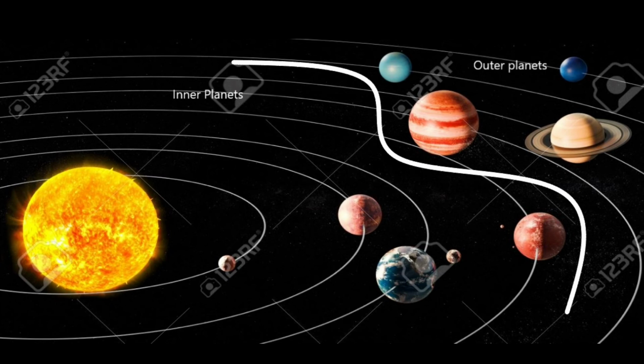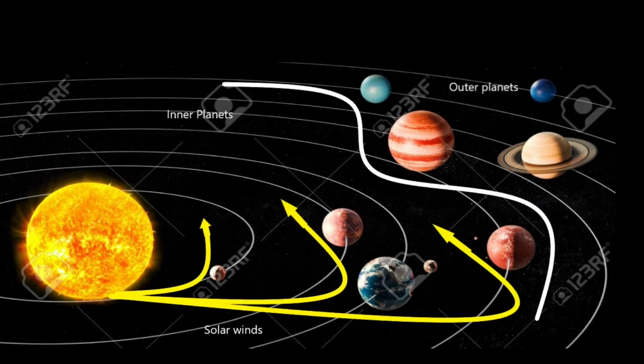The inner planets are called terrestrial planets because they resemble Earth, and the outer planets are called Jovian or gas giants because they resemble Jupiter. The inner planets are smaller compared to the outer planets for a reason: they do not have that much gravity, so they were not able to hold the gas. Further, since they were closer to the sun, the temperature was very high, and that did not let them condense the gases.